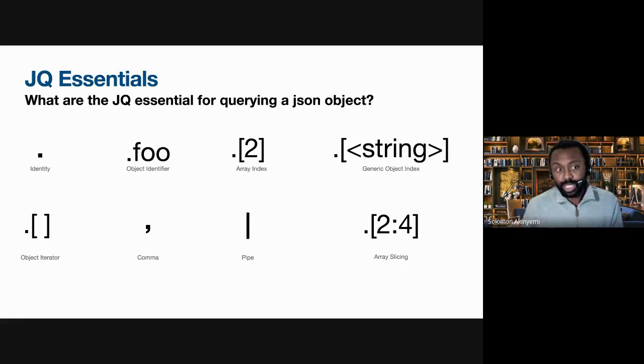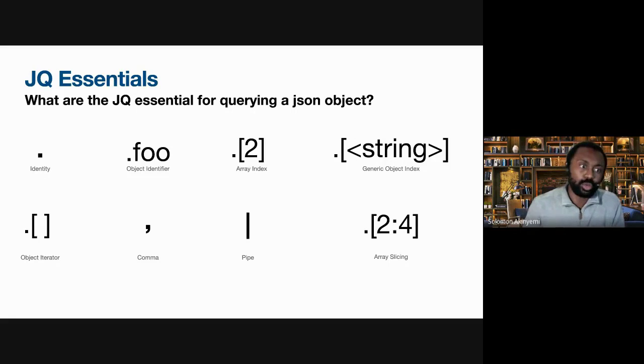Now, if that object also has a list within it, like we talked about earlier on, you'd use an array index. So you select an index item from a list or an array. Also, you've got the generic object index as well, which is similar to the object identifier. That's the one with the string there, by the way. So if you use that as well, that's another way to extract items from a JSON object.